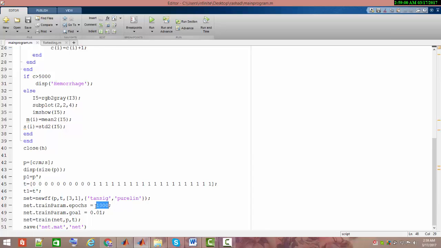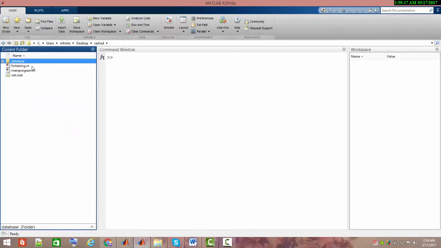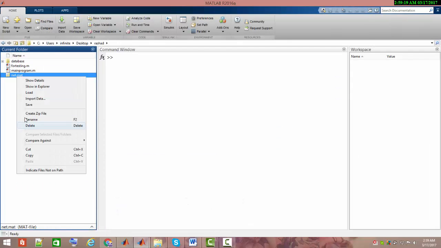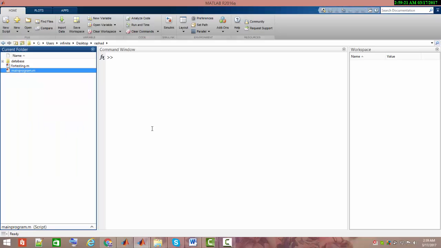The number of epochs I have set here is 1000. The training parameter goal is 0.01, and the training is done here again, and the pre-trained network gets saved in the form of a mat file in our current directory. Like here, I'm going to delete it because I'm going to create it again.